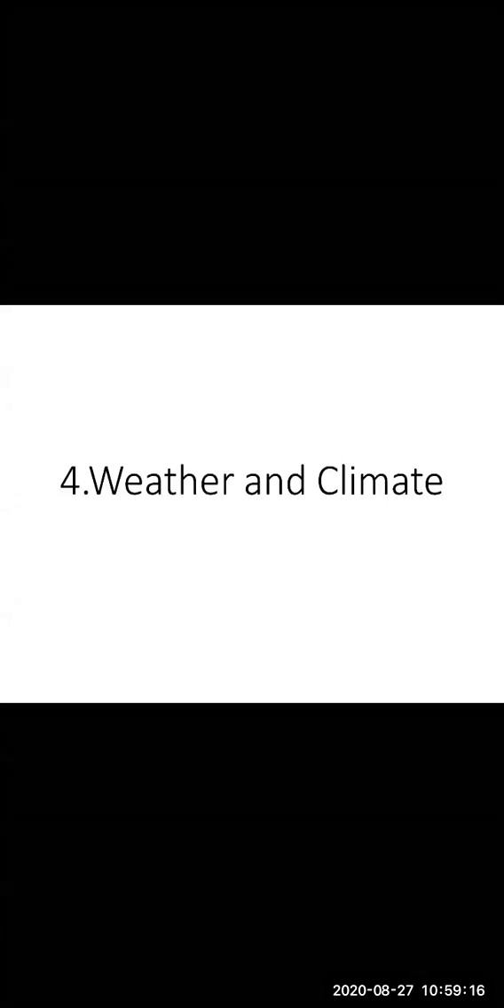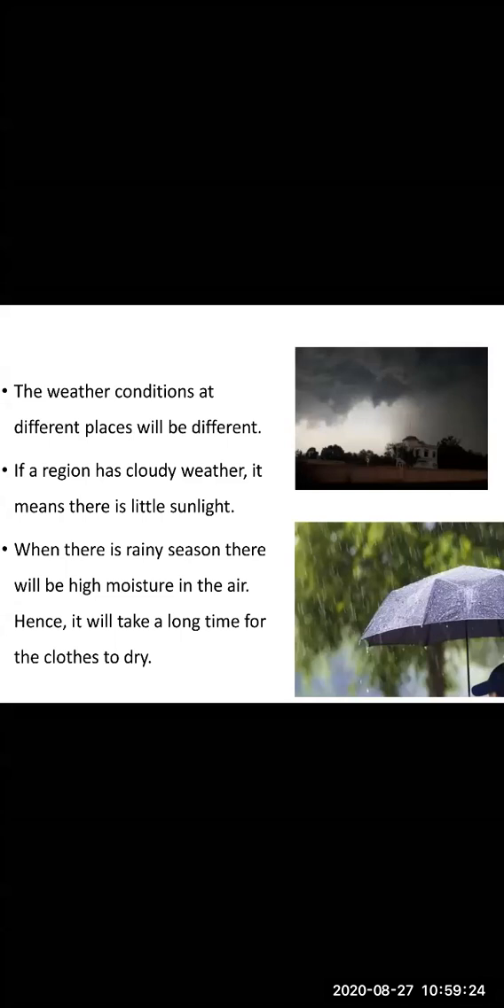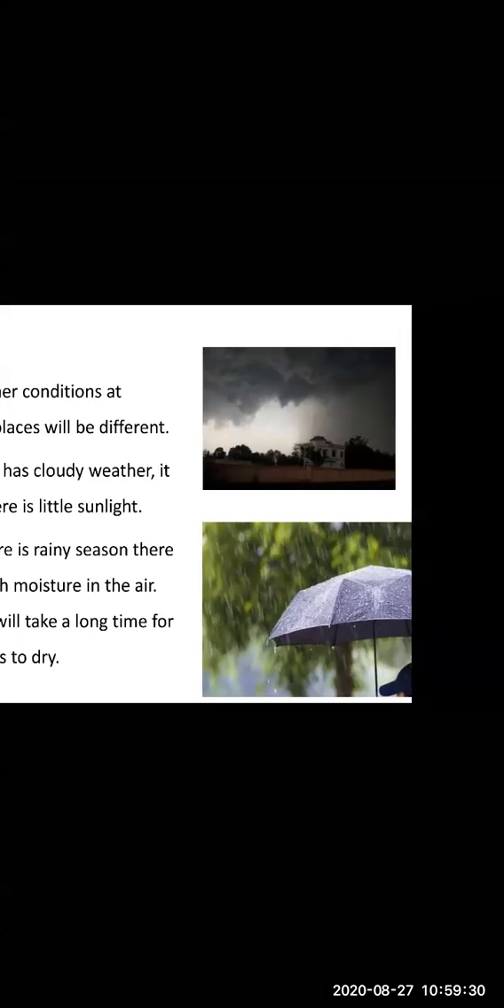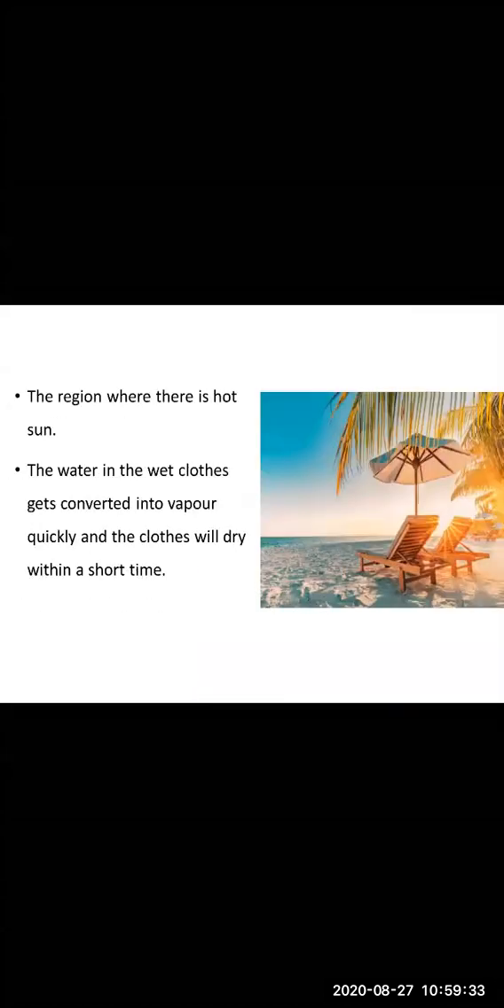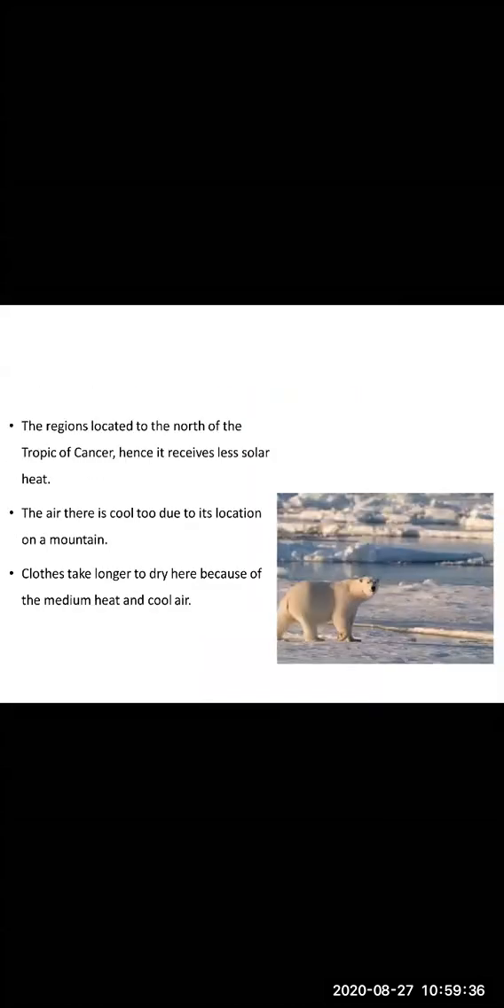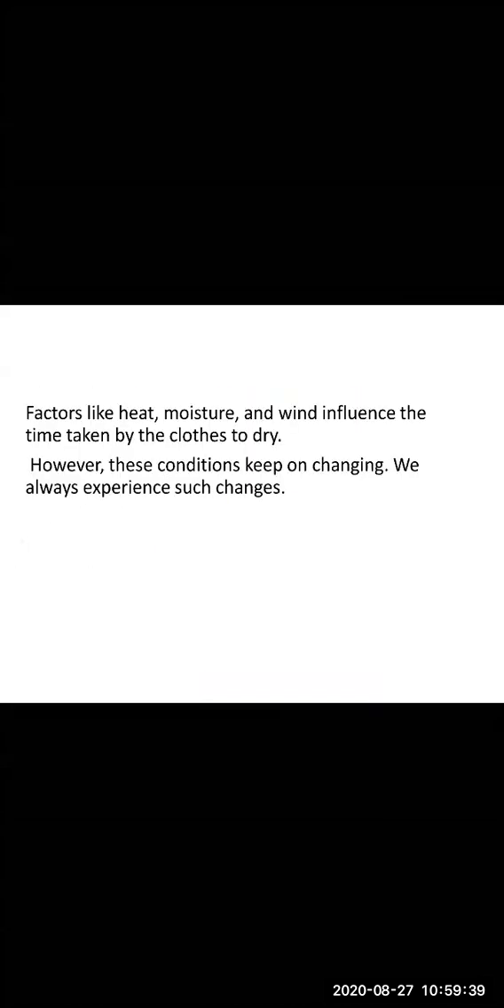Students, in our previous session, we started our fourth lesson, that is weather and climate. We have discussed different weather conditions in India. Different places have different weather conditions; they are not the same everywhere. Then we discussed factors like heat, moisture, and wind, and how they influence the time taken by clothes to dry. These conditions keep on changing, and throughout the year we observe such changes daily.